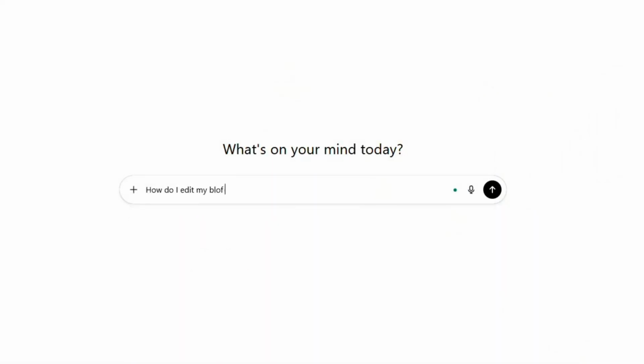The question-answer format mirrors how readers interact with AI assistants like ChatGPT or Perplexity. They don't search for keywords, they ask questions. So not "blog article editing", but "how do I edit my blog article?"